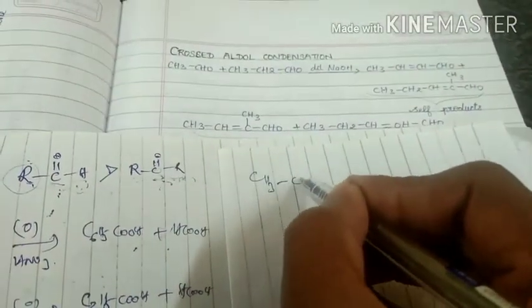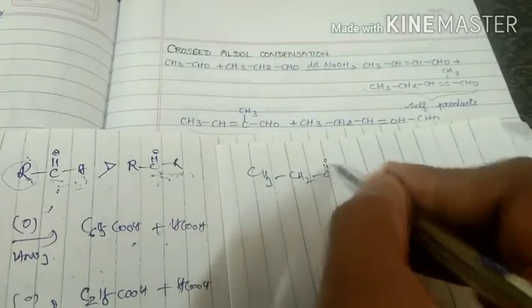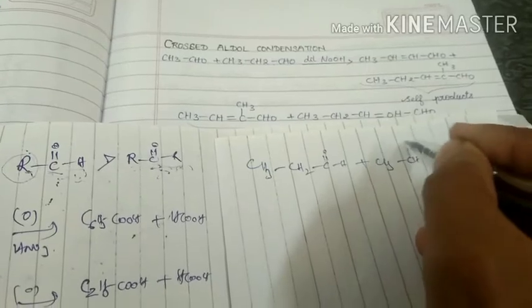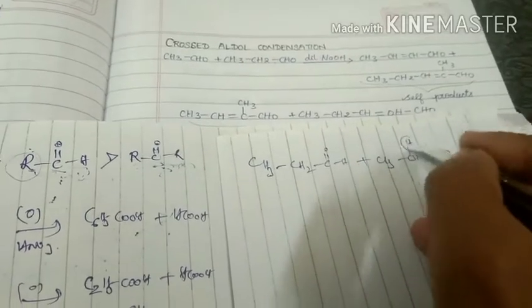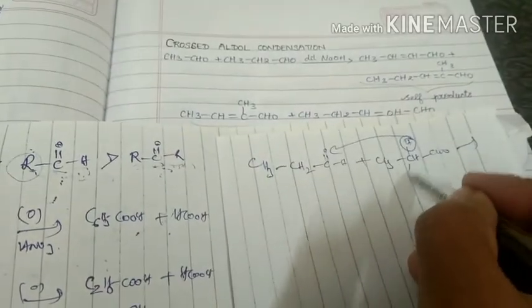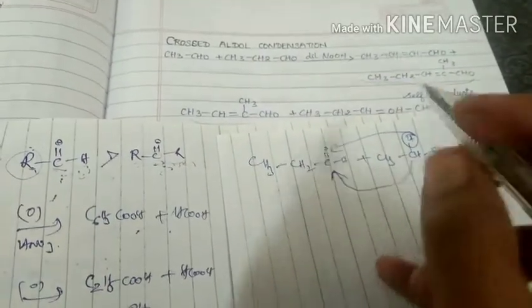CH3 CH2 C double bond OH plus CH3 CH CHO. Then this hydrogen is going to attack here, and then this carbon is going to attack here.